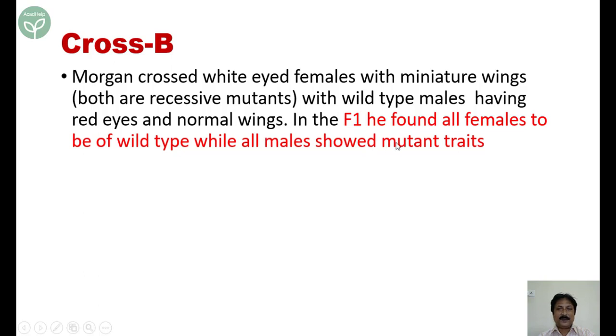But in case of males, male becomes mutant. Why? Because male has only one X chromosome. Y chromosome, no genes. So whatever is there on the X chromosome will express in the males. So a single dose of the gene expresses in the males, whereas in the females you require 2 doses of the mutant genes to express. So in males, mutant genes express more easily.